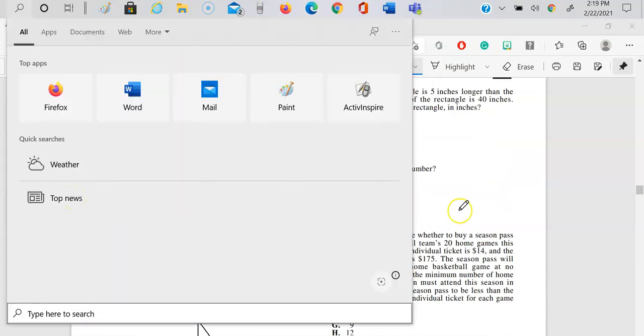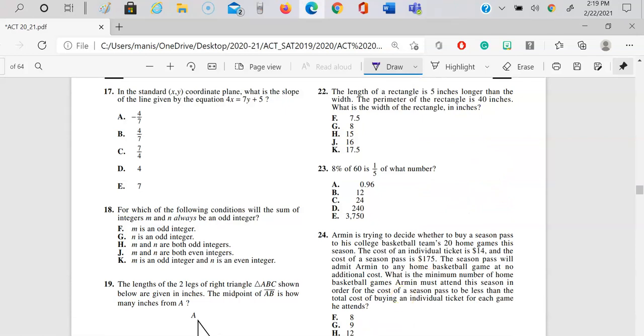Next question over here, it says, in the standard xy plane, what is the slope of the line given by the equation? Now, the standard equation of the line, you will write it like this in the form of slope intercept form: y is equal to mx plus b, where m is the slope and b is your y-intercept.